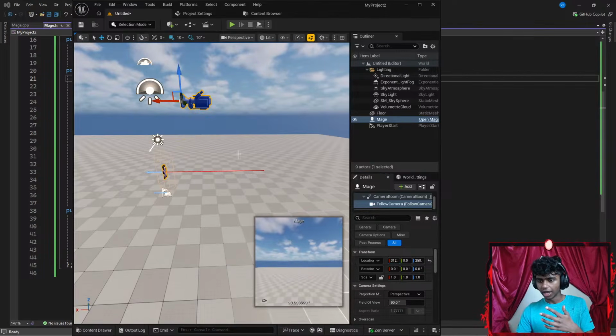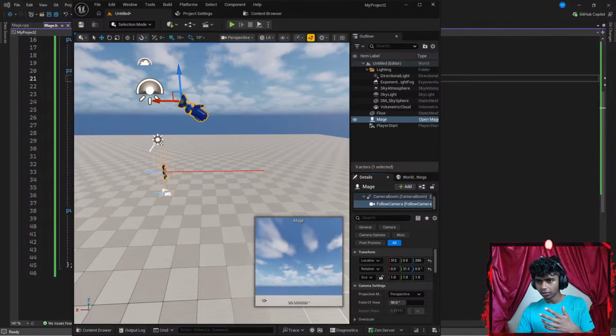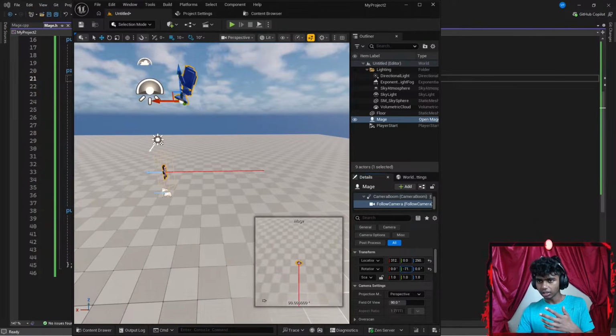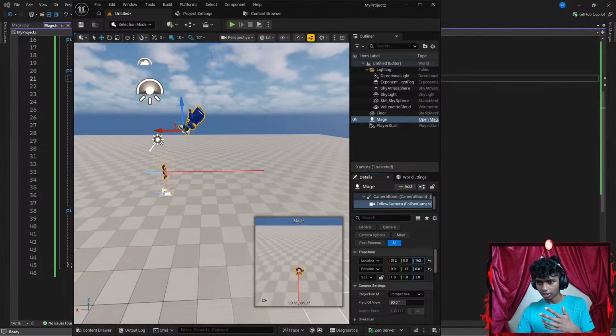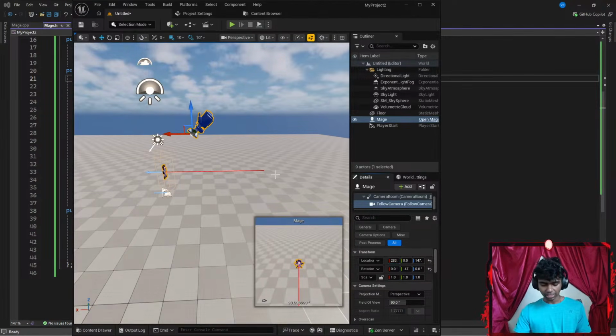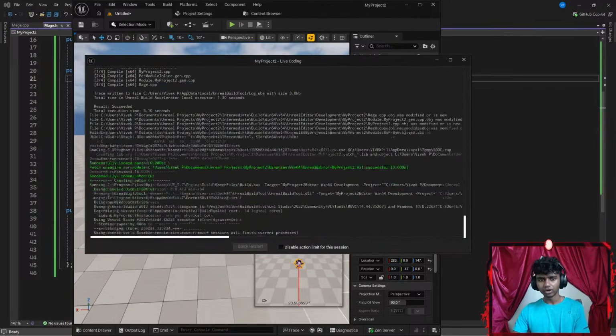I want to go ahead and rotate it a bit. Let's go ahead and rotate it. Oops, not this way. Maybe this way. Okay, let's go ahead and rotate it a little. There. And then maybe go a bit lower. And then I want to go a bit more to the back. That's perfect. Let's hit Control-Alt-F11 again to compile my code real quick.